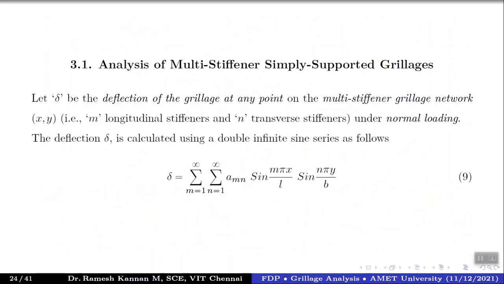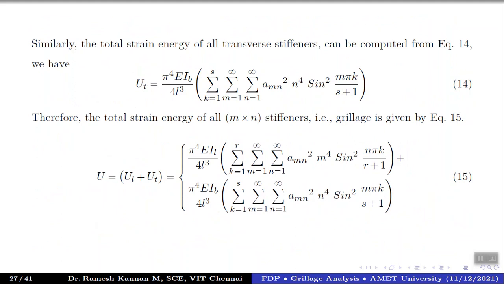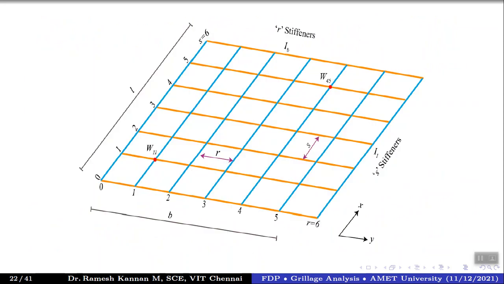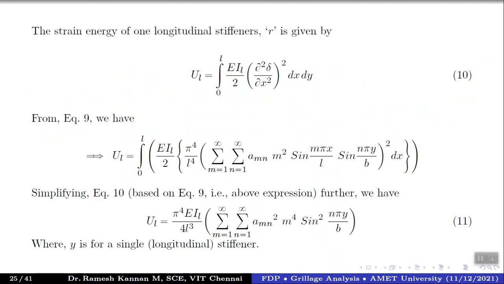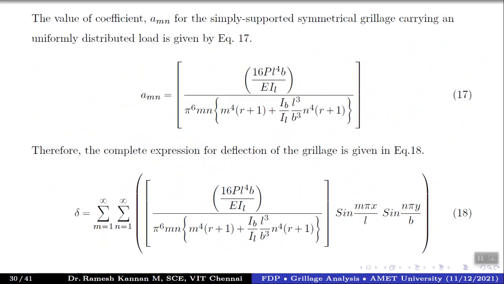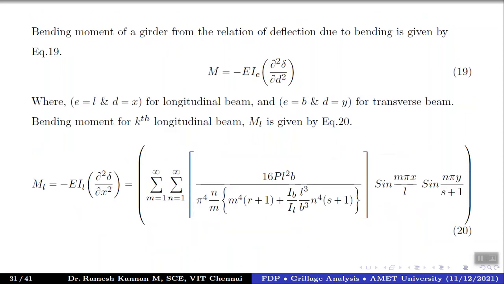When you substitute this, you get the final, comprehensive deflection of this particular grillage, that is, how the entire plate network, something like a grillage network, will bend or deflect. So that's this factor. And once you do that, you can doubly differentiate this and get the moment equation. So let's take a look at that as well.